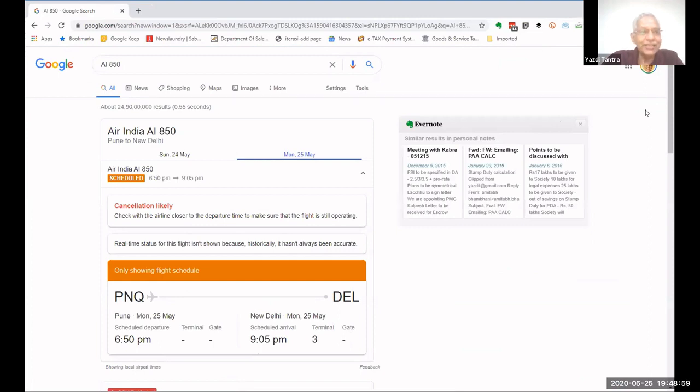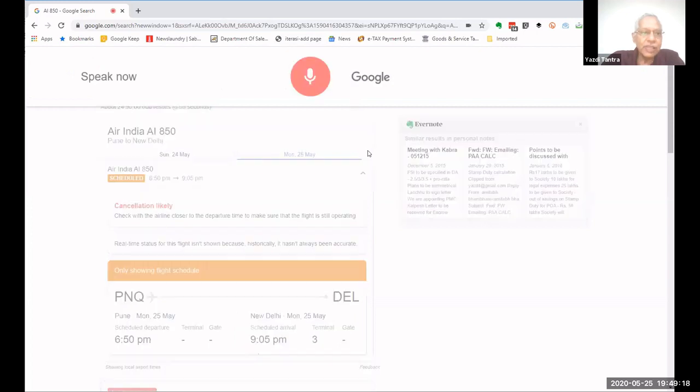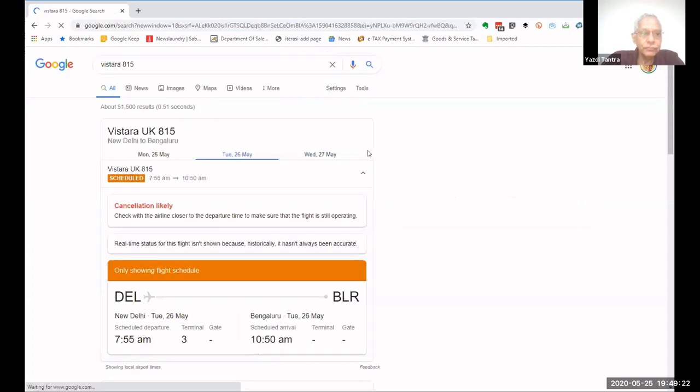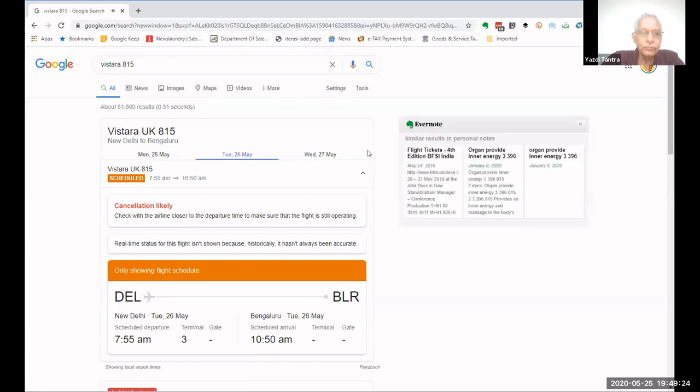I did not say anything. I did not say flight, show me the schedule, nothing, nothing, nothing. I just gave the flight number. Okay. Vistara, what is the code? Anybody knows Vistara code? Vistara 815. Vistara 815 from New Delhi to Bengaluru is scheduled and departs in 12 hours and 6 minutes.